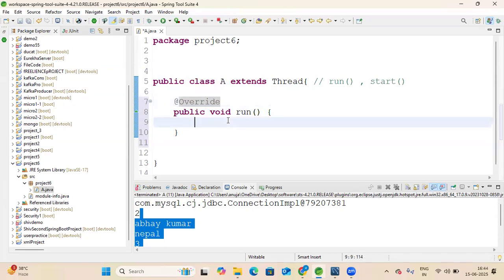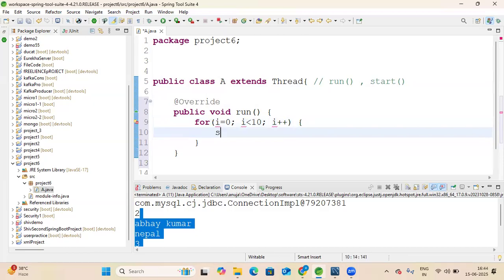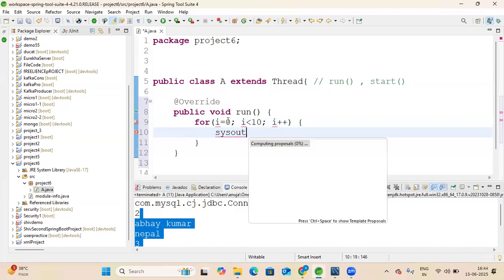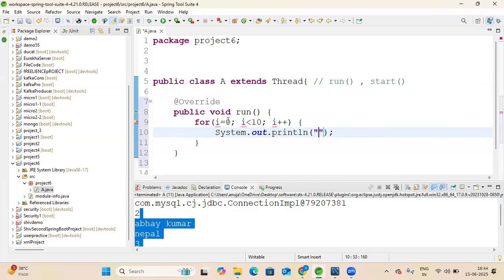Like, I want to print numbers from 1 to 10. That is, int i equal to 0, i smaller than 10, and i plus plus, which means keep on incrementing the value. Curly braces. System.out.println that this is a run method.